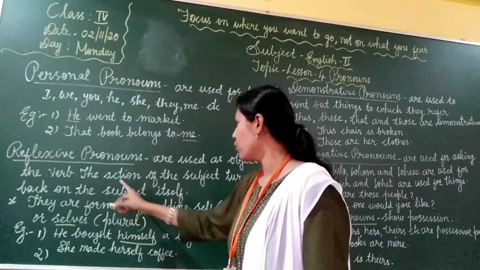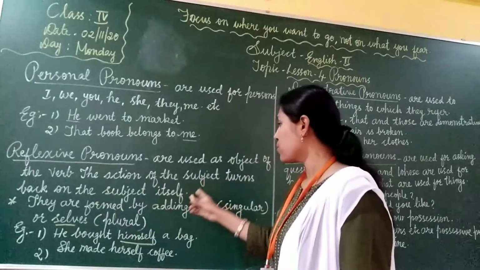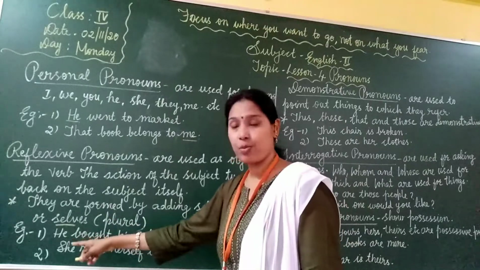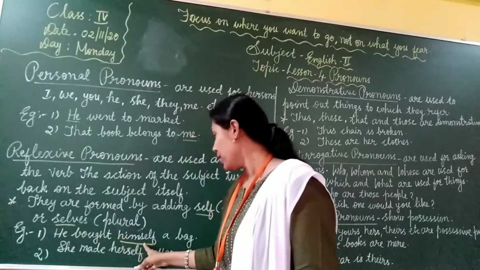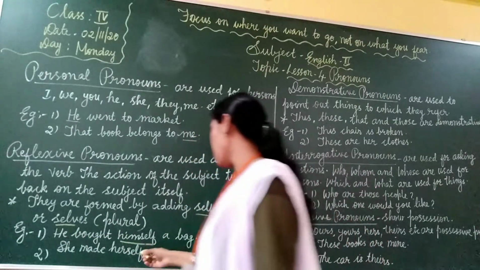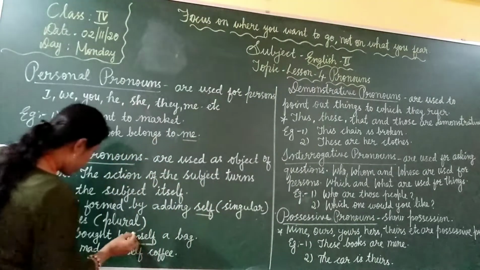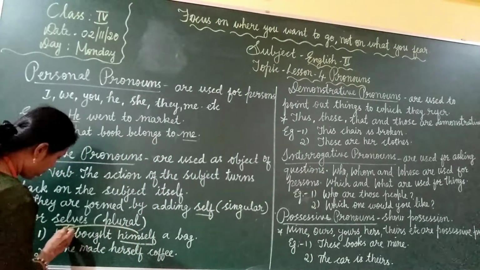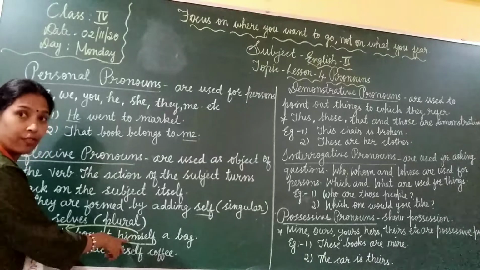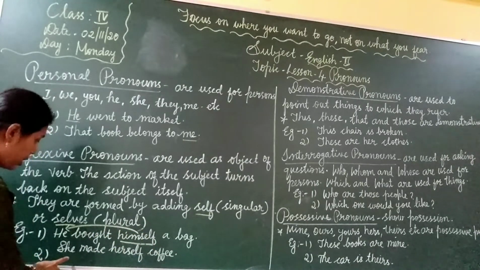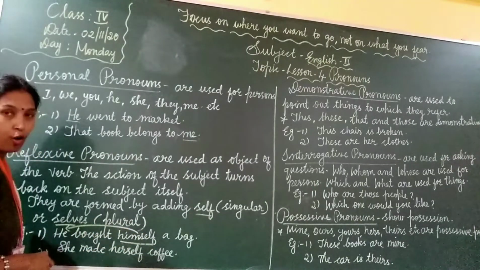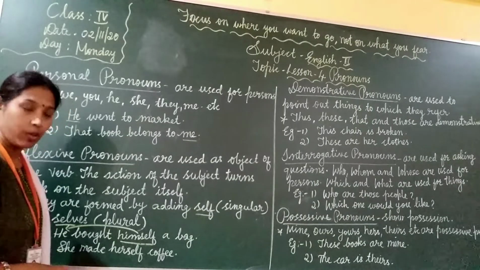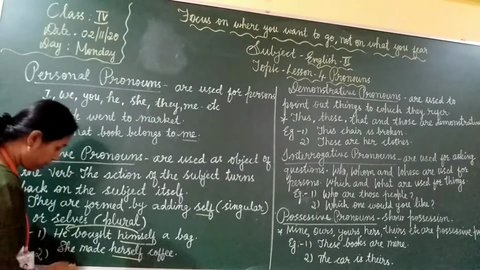This is the object of the verb and the action of the subject turns back on the subject itself. He got himself a bag. So, himself is the object here and what is the subject also? The same. Next one, she made herself coffee. So what is the reflexive pronoun here? Herself. Okay?